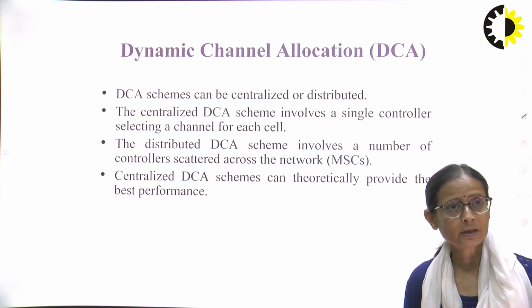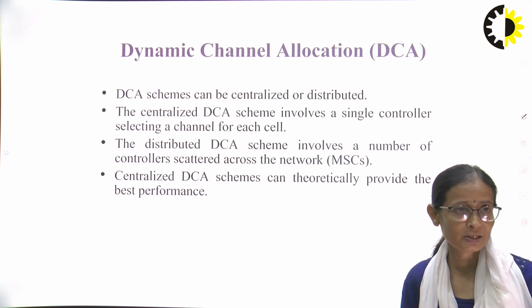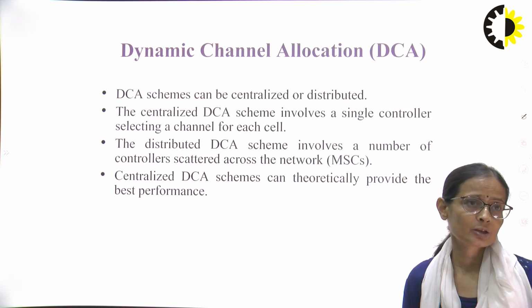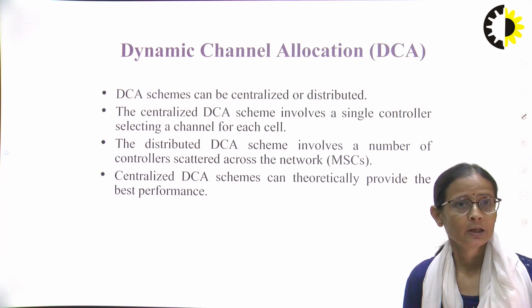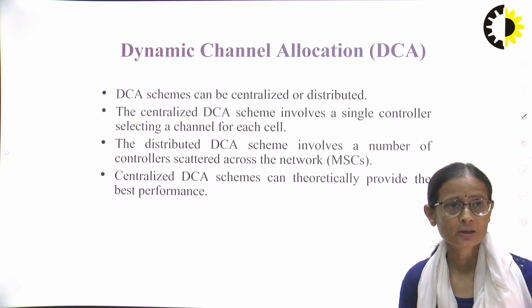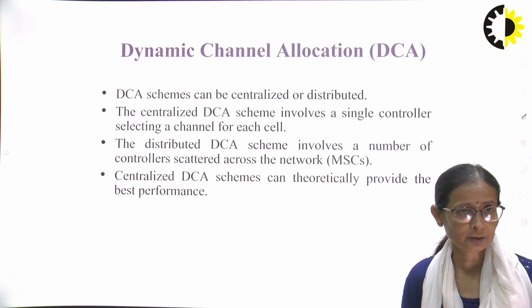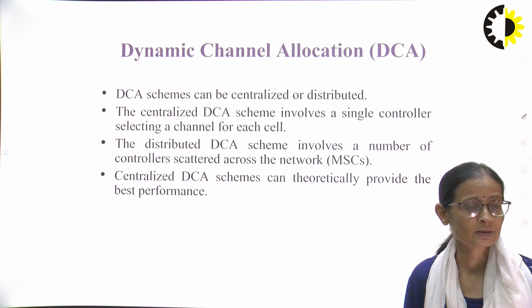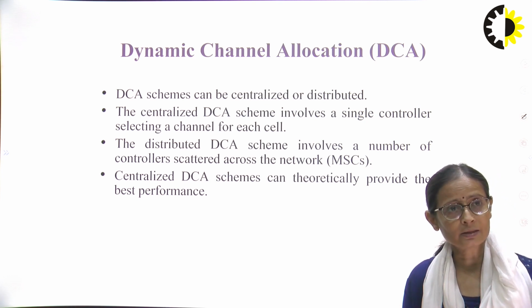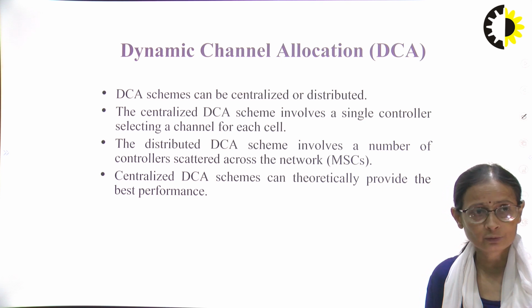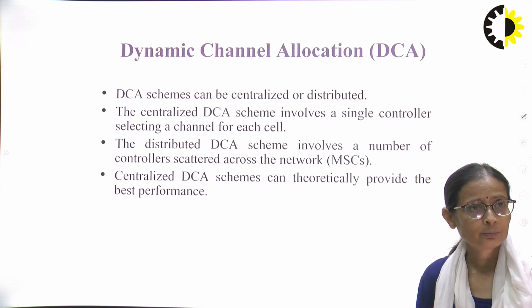The centralized DCA scheme involves a single controller selecting a channel for each cell, whereas the distributed DCA scheme involves a number of controllers scattered across the network, and they can be MSCs. Centralized DCA schemes can theoretically provide the best performance.